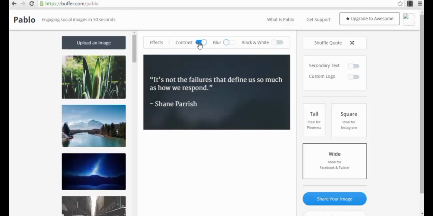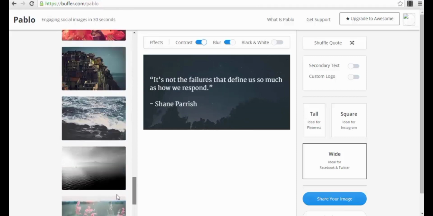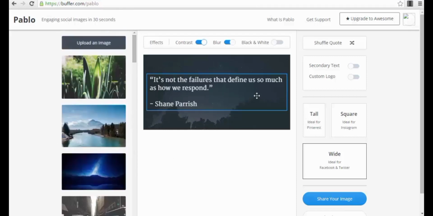So I will let it be like that. Okay, I don't want it to be blurry. You can also upload your own backgrounds if you want to, but you have a lot of cool photos here, so you may not need to. What is the most interesting part is that you already have the quote here.